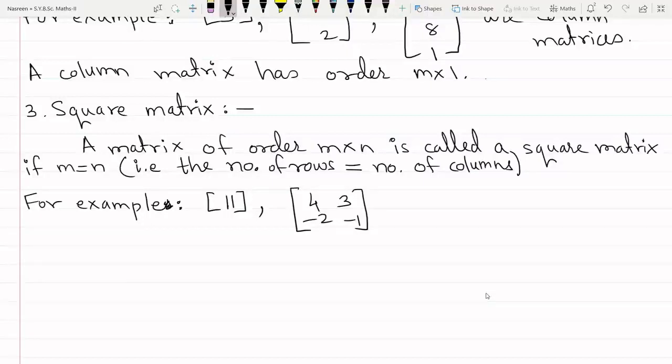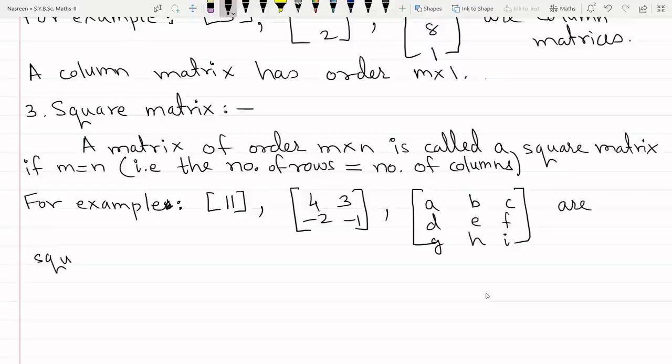The number of rows and columns are the same, so this is also a square matrix of order 2 by 2. Then you can have a matrix in element notation: a, b, c, d, e, f, g, h, i. This is a 3 by 3 matrix. The number of rows and columns are the same, so this is also an example of a square matrix. So all are square matrices.